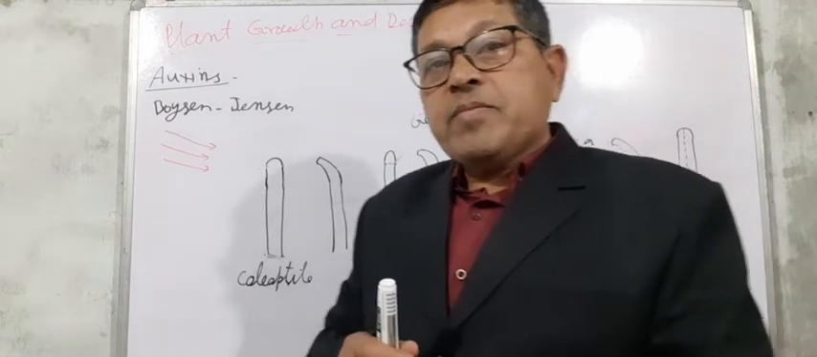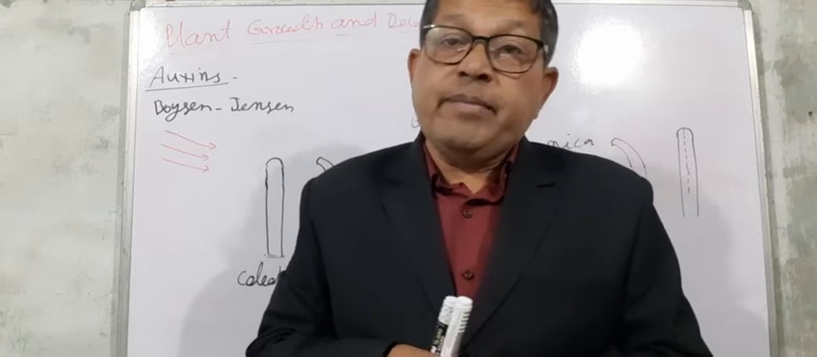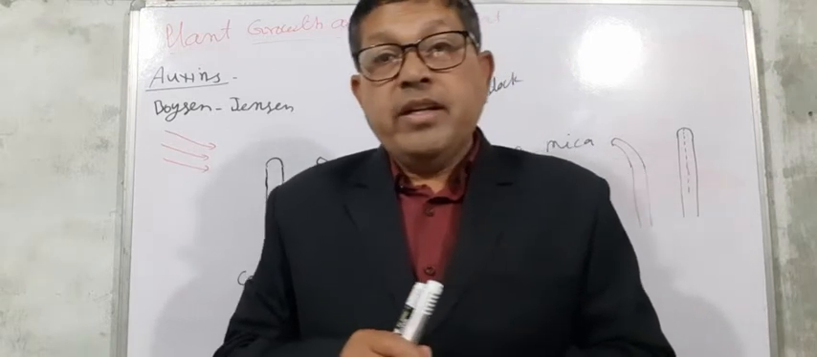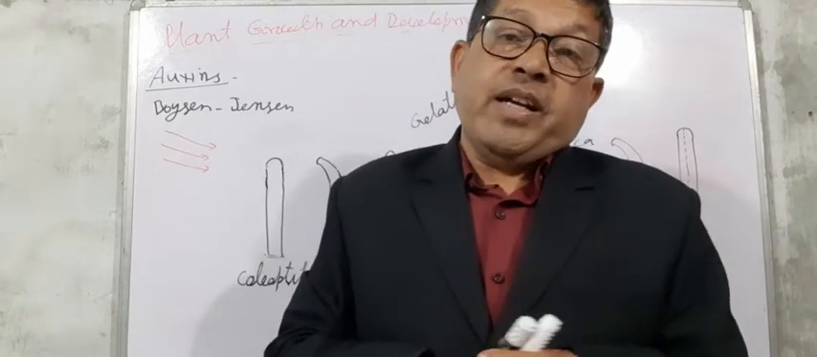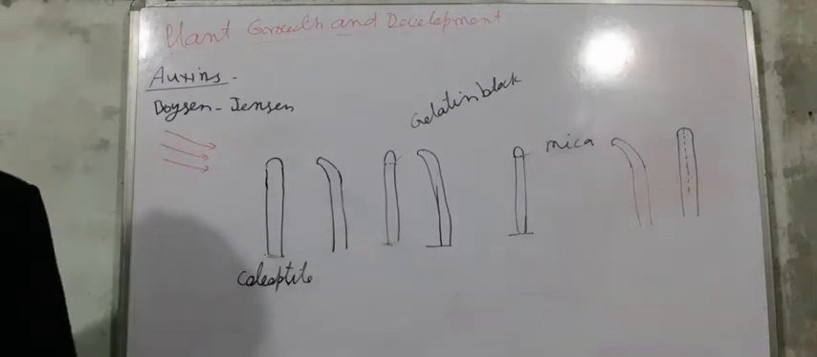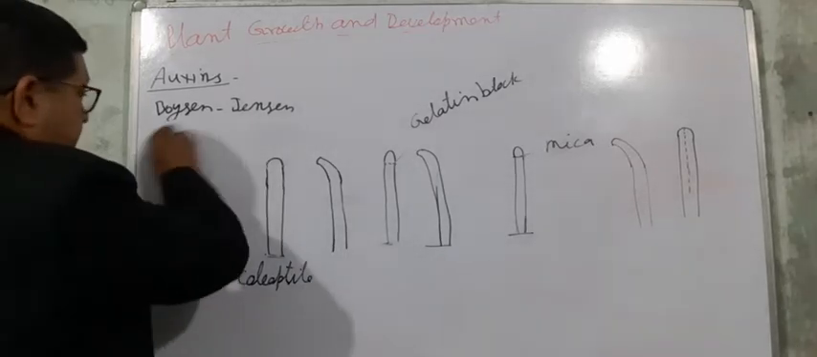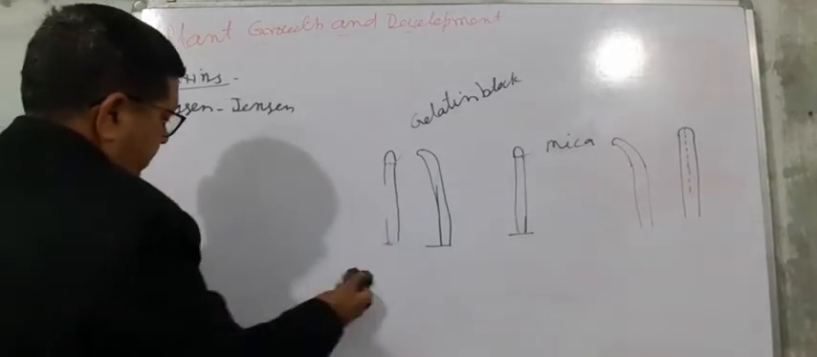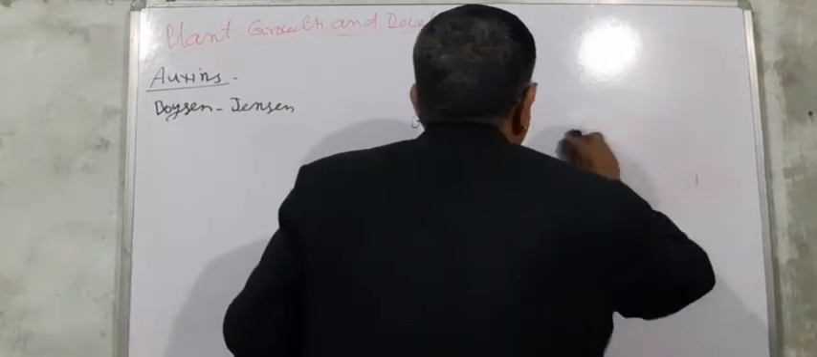Now another very important experiment, which gave the name Auxin, was performed by Went in 1928.